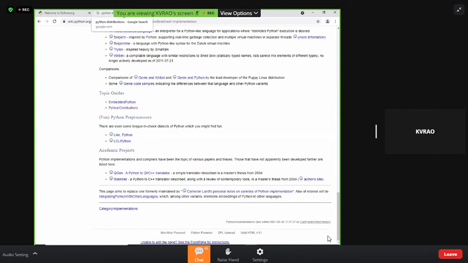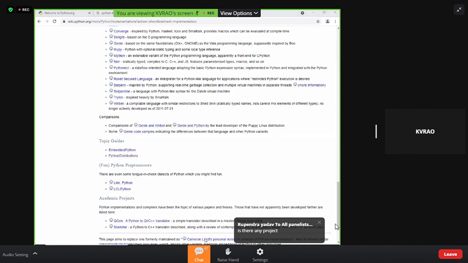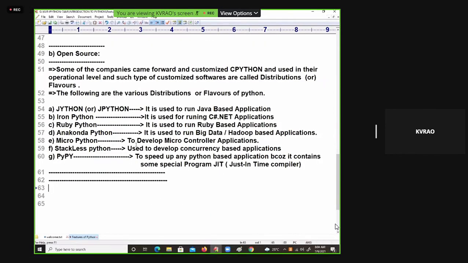I hope you got an understanding of what Python distributions are. All of these Python distributions are coming from which software? They are all coming from the standard Python, CPython. The standard Python is called CPython. From that place only, all these things are built and customized. That's why these are known as distributions of the Python language.